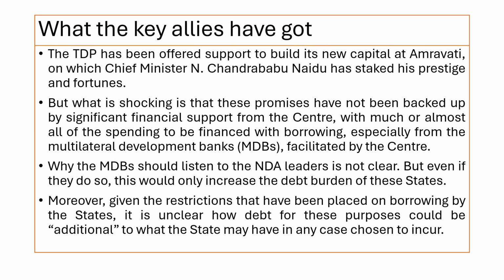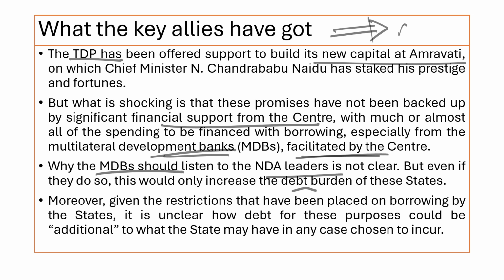What will the allies get? So TDP has been major support. The TDP government in Andhra Pradesh got major support to build a new capital in the Amravati region of Andhra Pradesh, and also these promises are not backed up by significant financial support from the center. However, it needs to be seen, the finance for these things will be given by multilateral development banks and supported by the center. But whether multilateral development banks listen to NDA leaders is not clear. So how the finance will be delivered to these allied parties, we do not know.